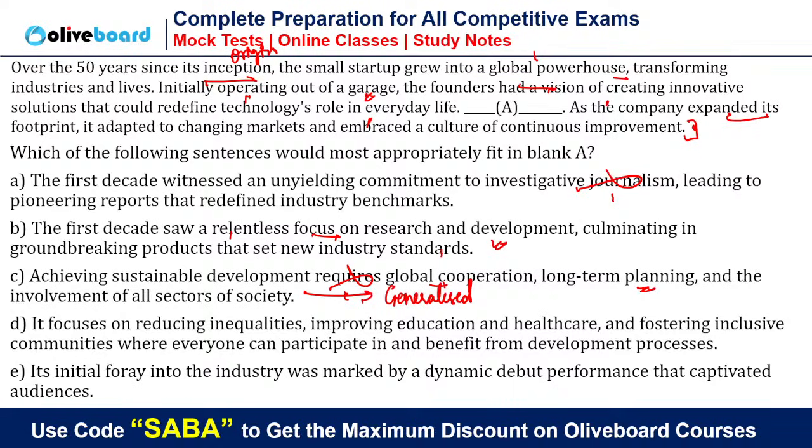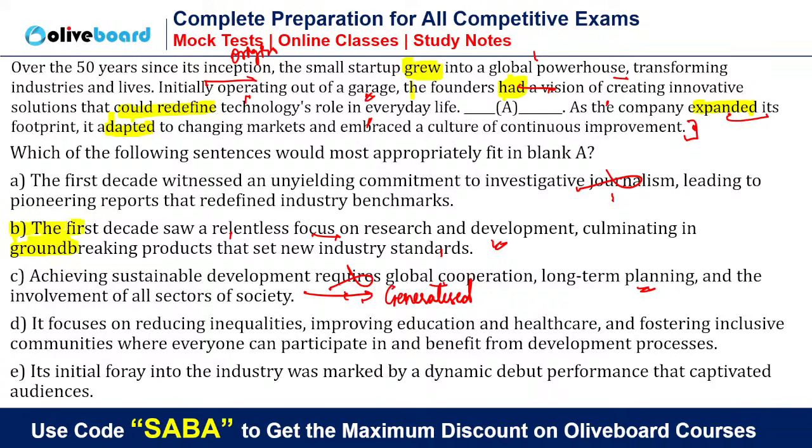So C is eliminated. B, it focuses on, मुझे तो ये भी गलत लग रहा, मैं तो सीधे टेंस देख के एलिमिनेट कर सकती हूँ. If I have to do this question, I can do it on the basis of tense also. The startup grew into a global powerhouse. The founders had a vision that could redefine technologies. As the company expanded its footprint, it adapted to changing markets. So before and after, all past tense. So can we use present tense in between? So simply how the company worked hard, the answer will be B.